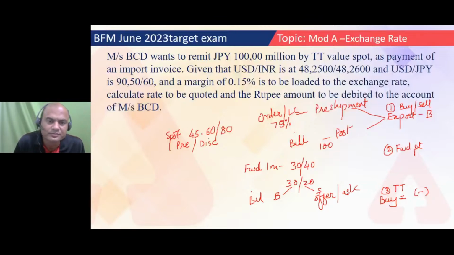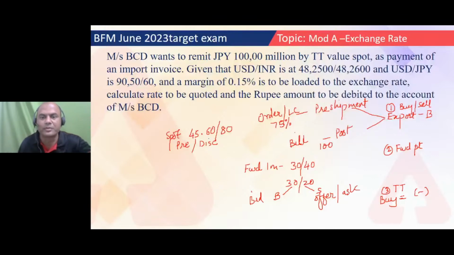In case of exporter, am I buying the dollar or selling the dollar? Correct? Buying. So will I add the TT margin or subtract the TT margin? Subtract it. Got it? Clear this concept? All the three concepts are clear now. Okay, so now we'll move ahead.